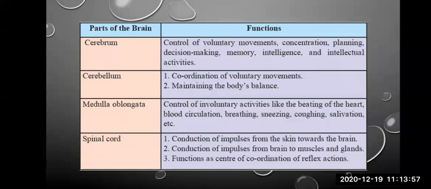What are reflex actions? Every sudden action that our body performs after receiving an external stimulus. Like when a bomb blasts, you keep your hands on your ears. When there is a bad odor, you immediately cover your nose with a handkerchief or something so that the smell doesn't go inside. All these are reflex actions, and they are controlled by the spinal cord. So remember, today we have studied the 4 major components of the central nervous system.